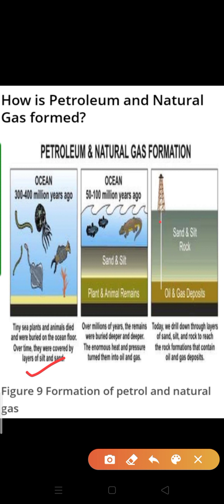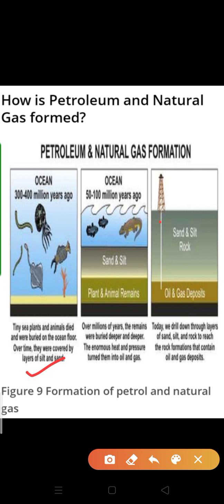About marine life. Marine life means, are you getting my point? Marine life means where there is sea water, ocean water, that is known as marine water. Clear? And they were buried on the ocean floor.